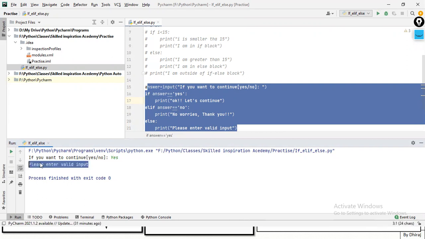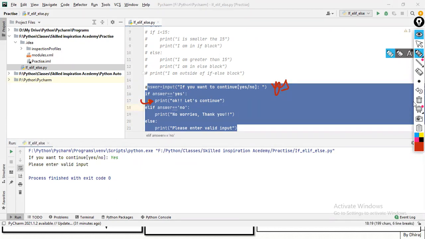Is it true? No, my interpreter should go here and it should print that line, yes, let's continue. So what should I do now? Any guesses? What should I do now?